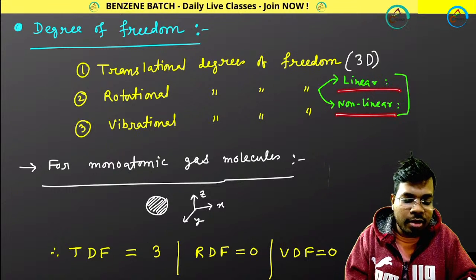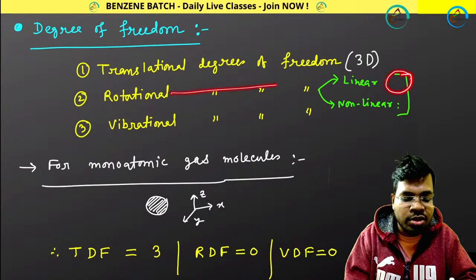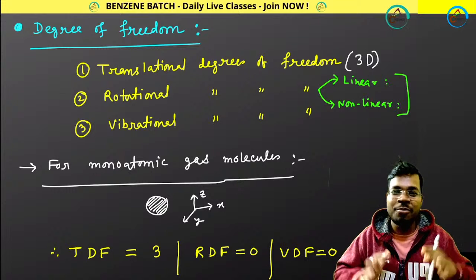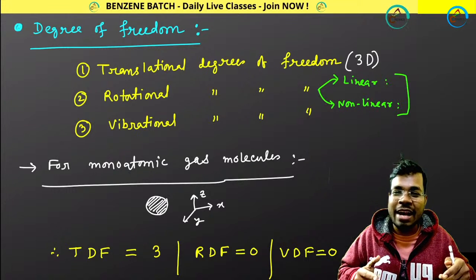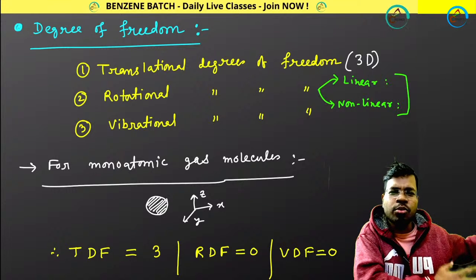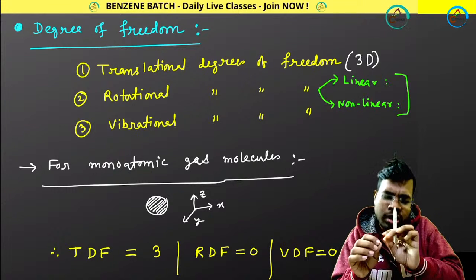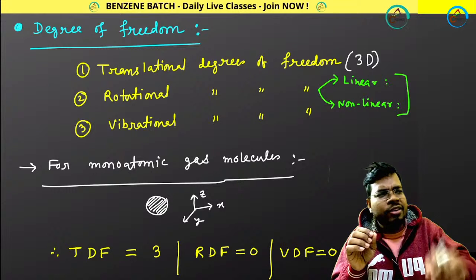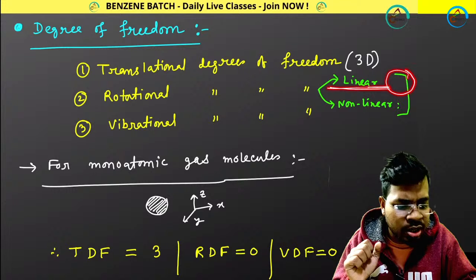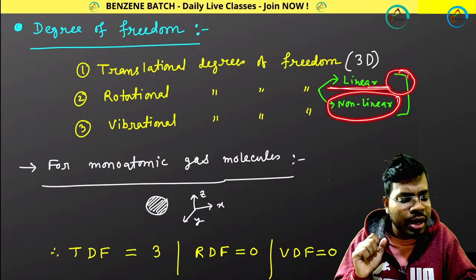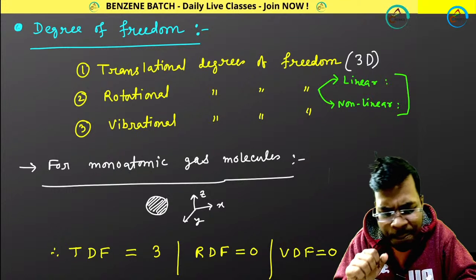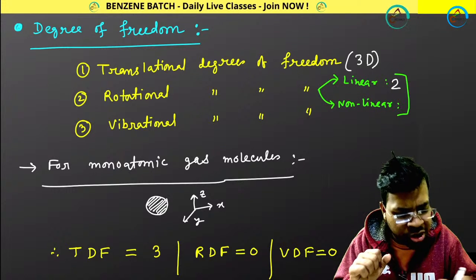Now tell me, for a linear molecule, how many rotational degrees of freedom will you get? Whatever your molecule is, diatomic or triatomic, because a monoatomic molecule cannot have rotation. Diatomic and triatomic molecules will have rotation. If your molecule is linear, whether it is di, tri, tetra, penta, or hexaatomic, it doesn't matter. A linear molecule will have a particular number of rotational degrees of freedom, and a non-linear molecule will have a particular number of rotational motions. Yes, very good. A linear molecule every time will have 2 rotational degrees of freedom.